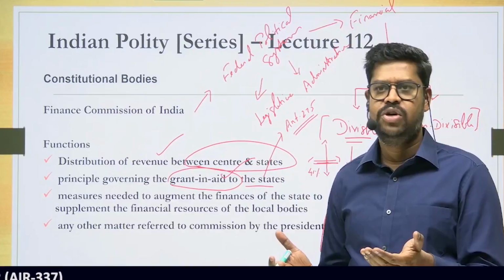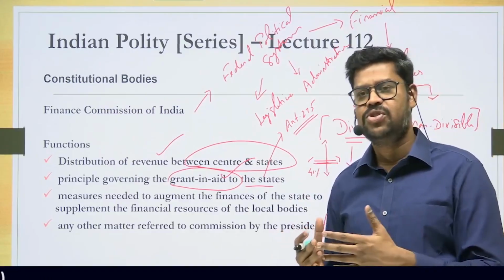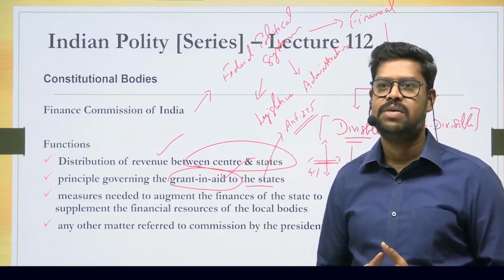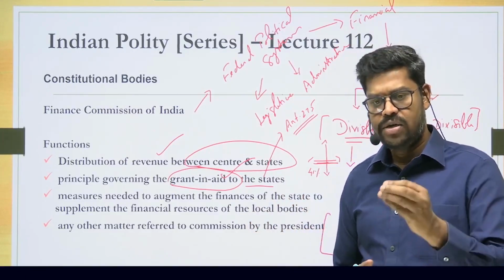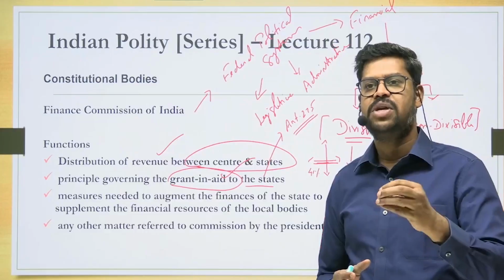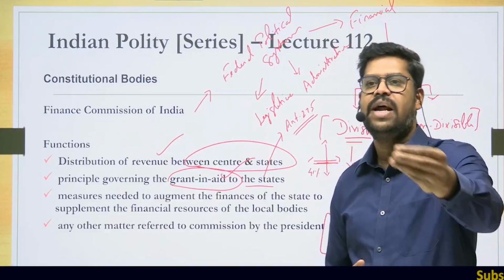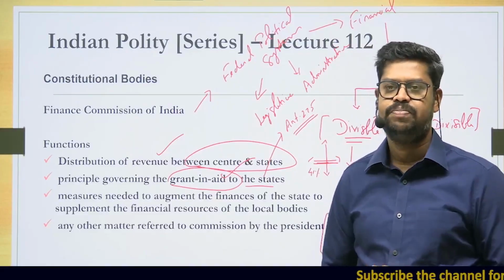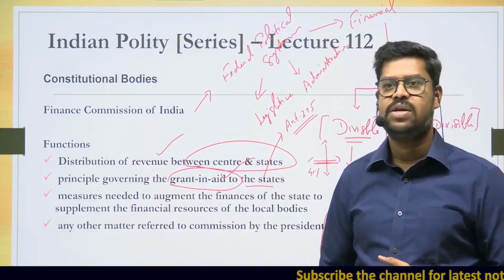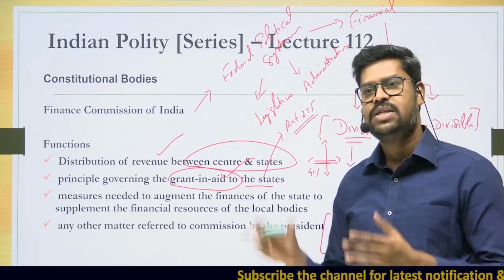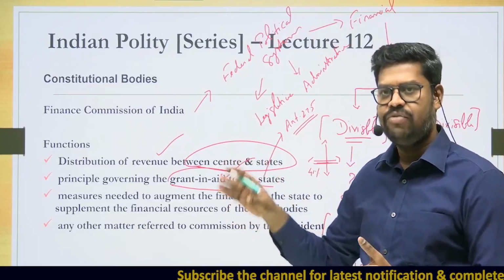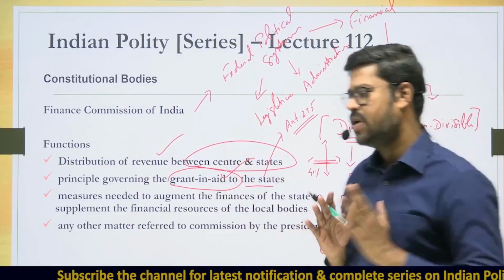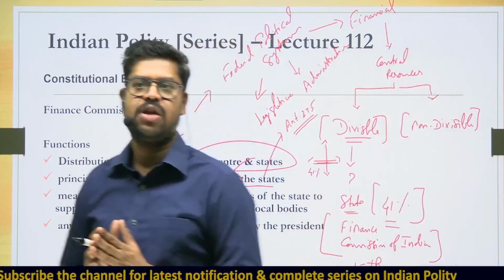Based on the scheduled caste population in that particular state, based on the developmental issues in that state, based on the backward regions in that state. So, in order to address all these issues, the Finance Commission might recommend the center to give a grant-in-aid to that particular state, which the state can use for the particular purpose. So, this is basically what is called a grant-in-aid. This is the second function that is to be performed by the Finance Commission. Apart from that, the Finance Commission can also do what?